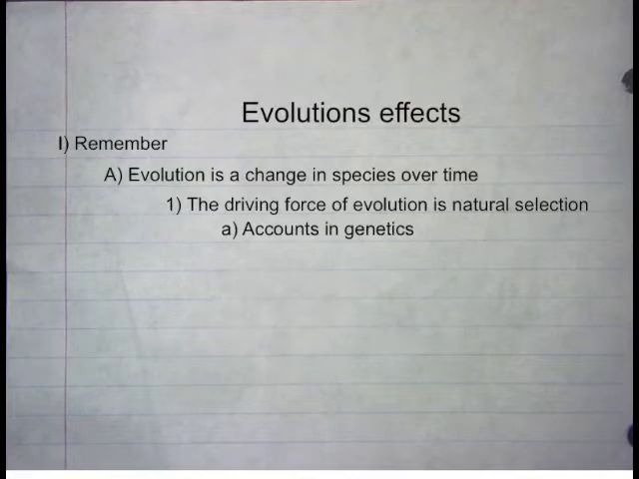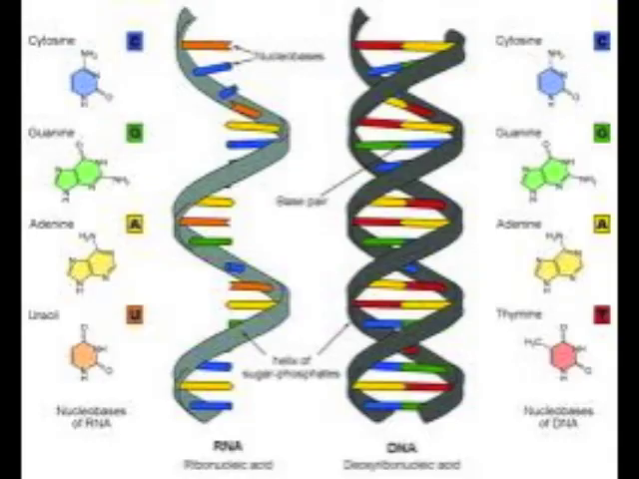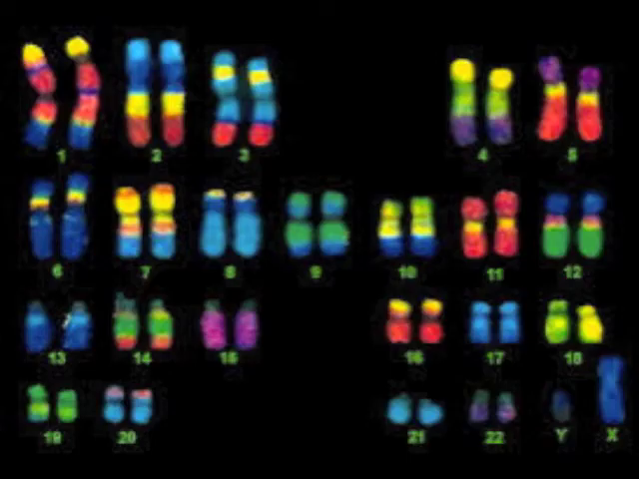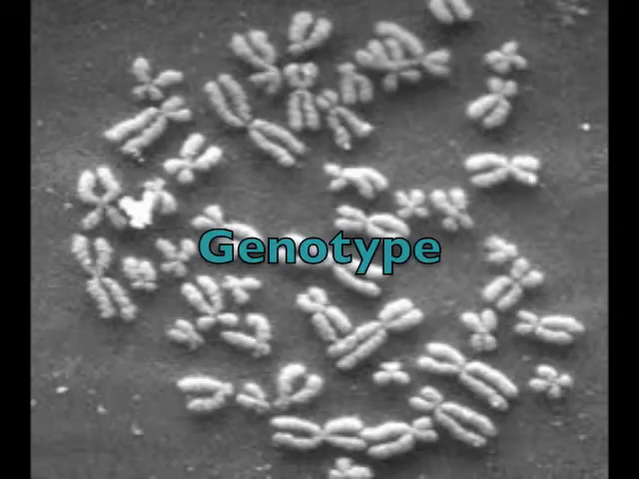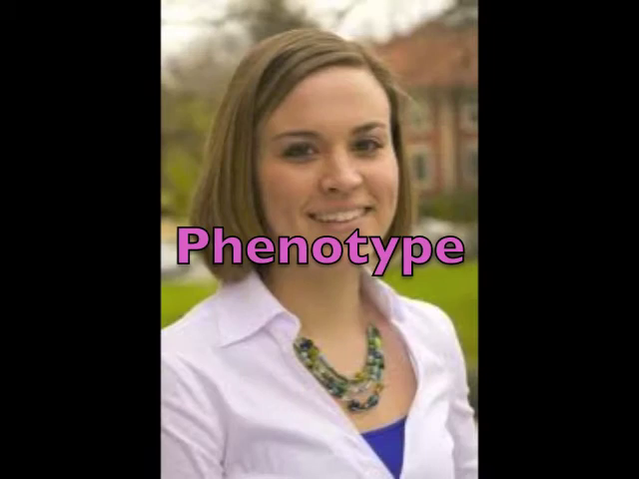Evolution effects. Remember, evolution is a change in species over time. Natural selection is the driving force of evolution. This does account for genetics as well. Remember, all the traits in an organism are found in the DNA of the organism. This DNA can be spun into chromosomes, grouping them into areas. When these chromosomes are read and translated, it can then be turned into the traits that are seen in people and other animals. These traits are then passed on to the offspring, thus ensuring the survival of the species.